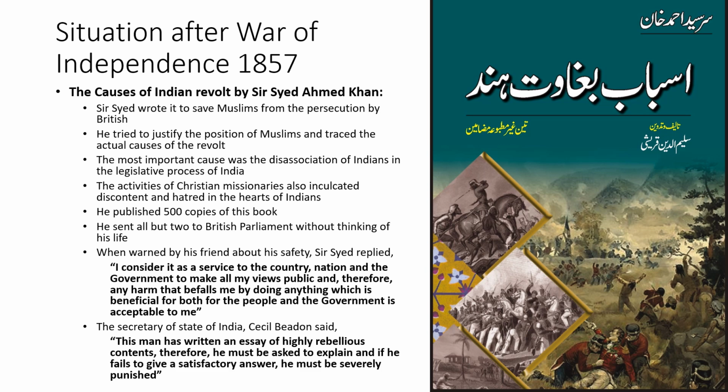Muslims were oppressed, they were crushed, and they were a special target of Britishers. Why? Because Britishers believed that it was the Muslims who conspired against them. They believed that the masterminds of the War of Independence were Muslims. They felt that Muslims wanted to snatch back the rule from Britishers, so they launched this War of Independence.